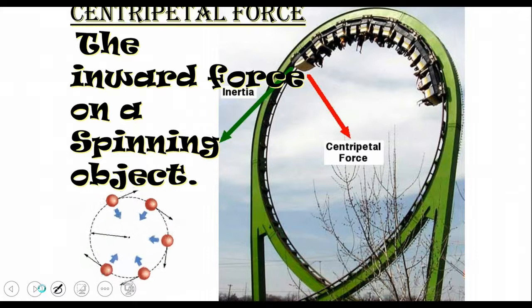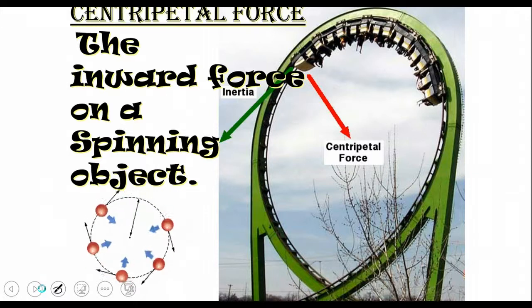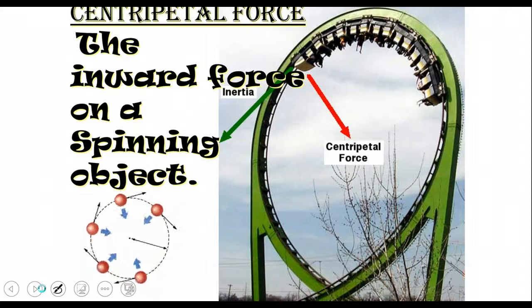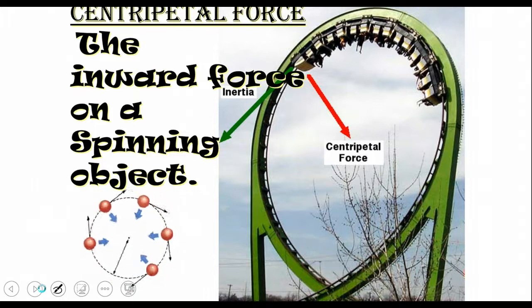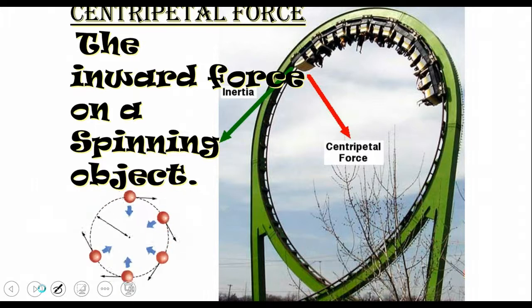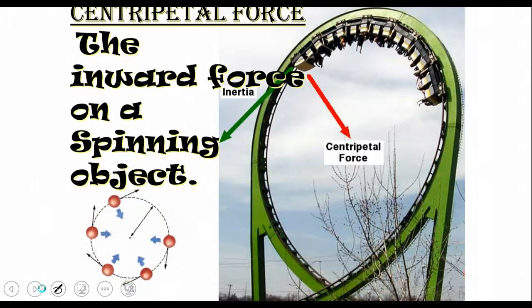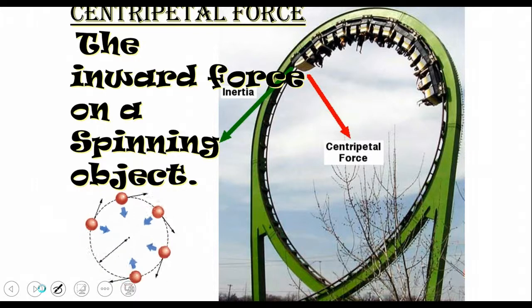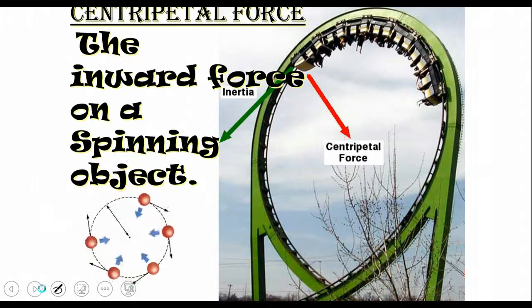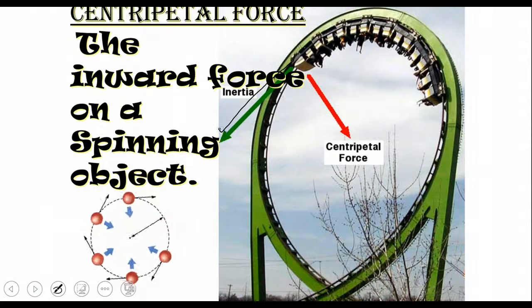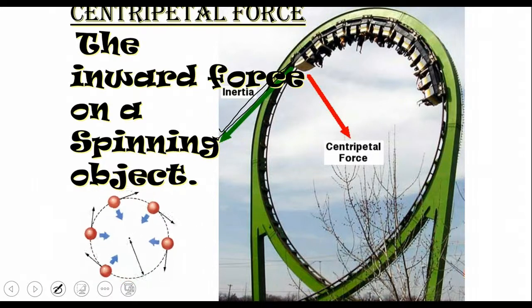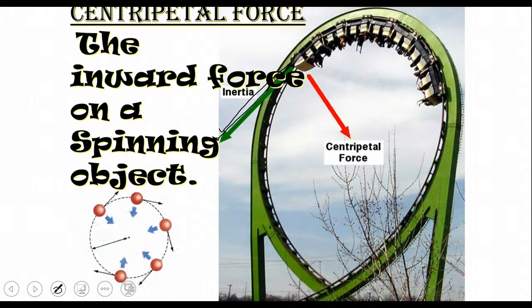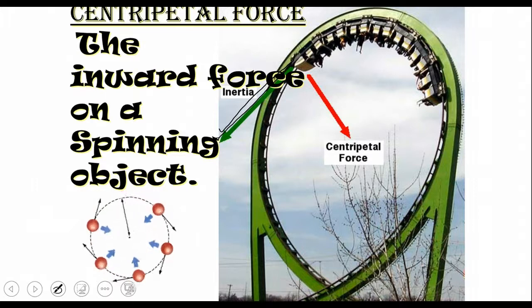Another example of centripetal force is a roller coaster. Centripetal force is what keeps us sitting in our seat. The centripetal force is pushing in towards the circle, and inertia is that force. Inertia is what actually keeps us in our seat, and centripetal force is down towards the middle of the circle.